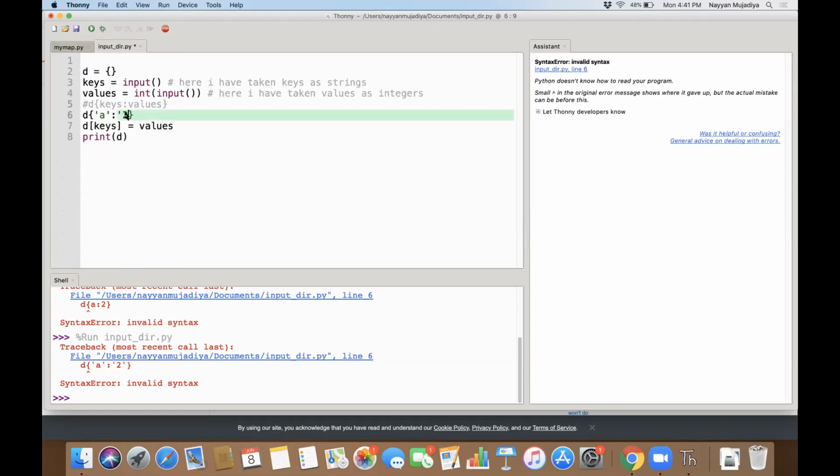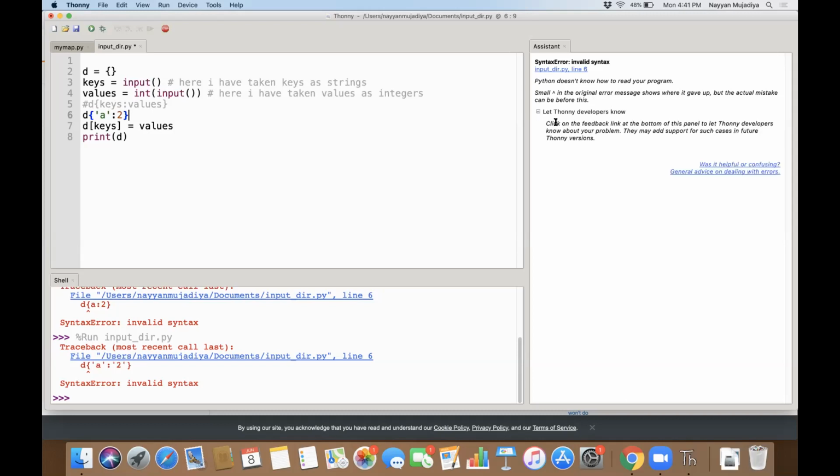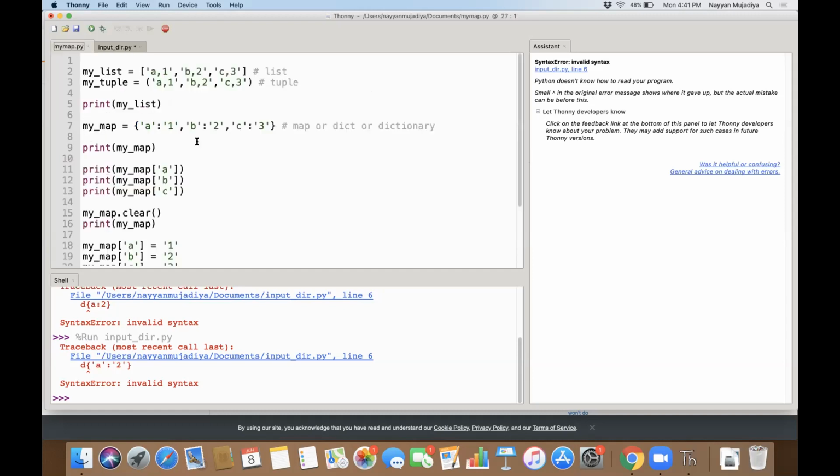So let's read the error. Python does not know how to read your program. Original error message. Feedback. Wait, can you go back to the original one, the mymap.py? Did that one? Yeah, it's this one.